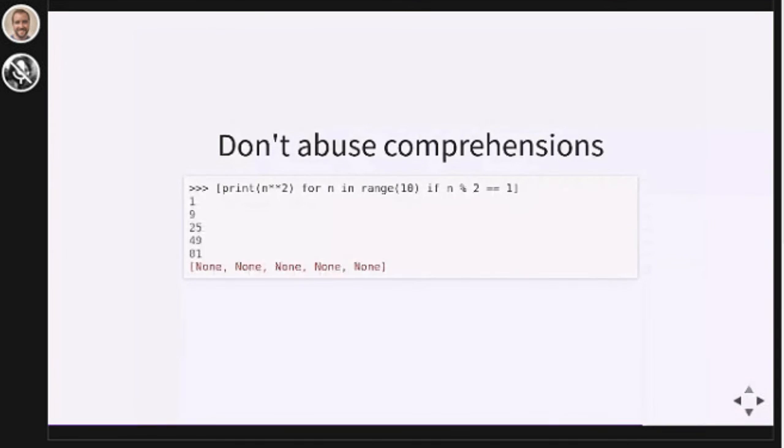We end up creating a list of None values while we printed things out. We don't really care about those None values in that list. All we care about is the side effect here. We care about the printing. Do not call print in a comprehension. In fact, don't put any side effects in a comprehension, even if you are making a list. List comprehensions should only be used for turning one list into another, not for printing.